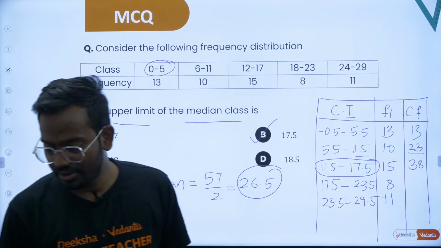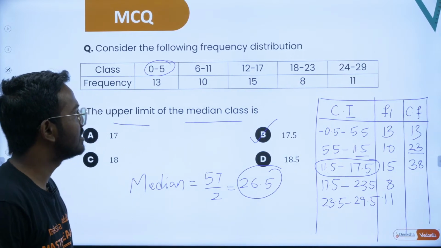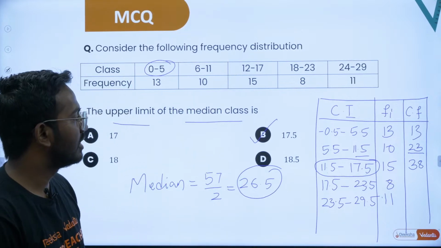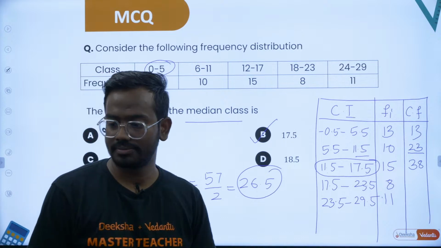Hope this is clear. Very good, Dhanush. Dhanush Shetty has answered it. The upper limit is basically 17.5, sir. Well done, guys. So let's take up the next question.